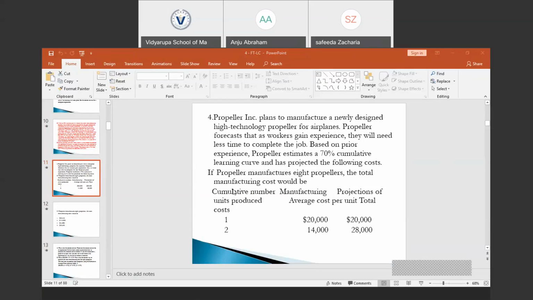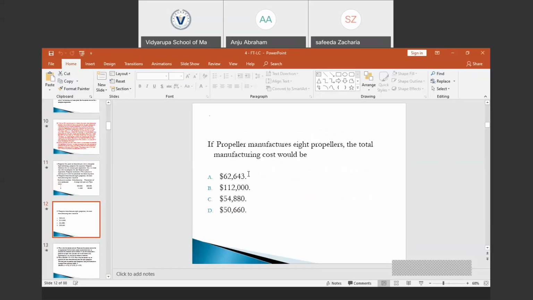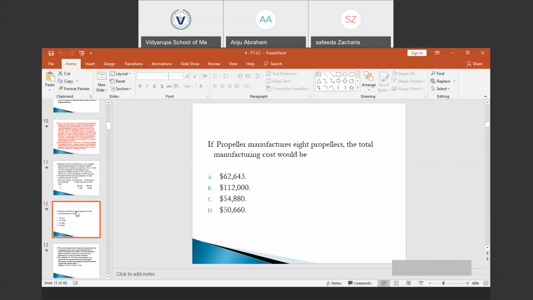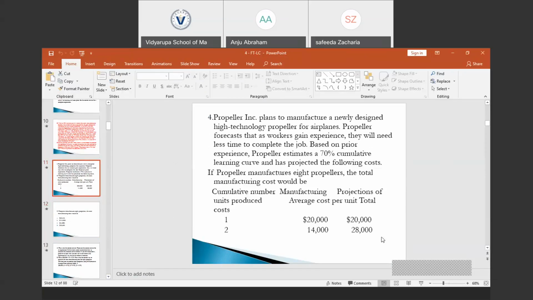So Propeller manufactures 8 propellers. The total manufacturing cost would be, as a cumulative number of units produced, for the first unit, manufacturing average cost per unit would be 20,000 and total cost would be 20,000. For the second unit, the average cost will be 14,000 and total cost would be 18,000. So let's get into the question. If Propeller manufactures 8 propellers, what would the total manufacturing cost be?